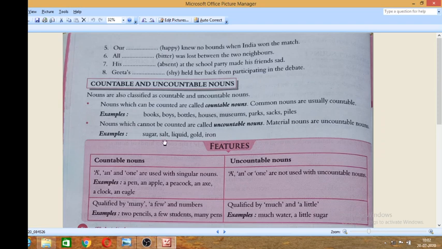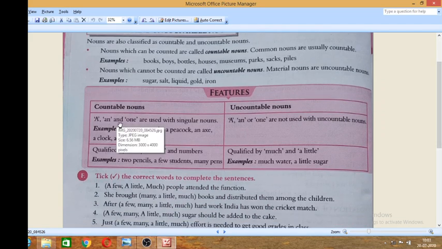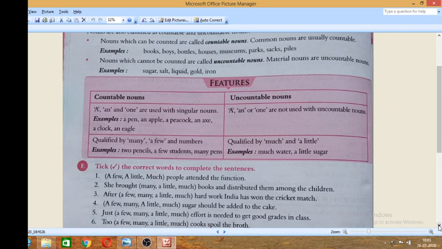Sugar, salt. Can you count sugar? You can say 1 kilogram of sugar, but you cannot count sugars. Salt, liquid, cold air, these are all uncountable nouns. So there are some features. A, an and one are used with singular nouns: a pen, an apple, a pig. A, an and one are not used with uncountable nouns.